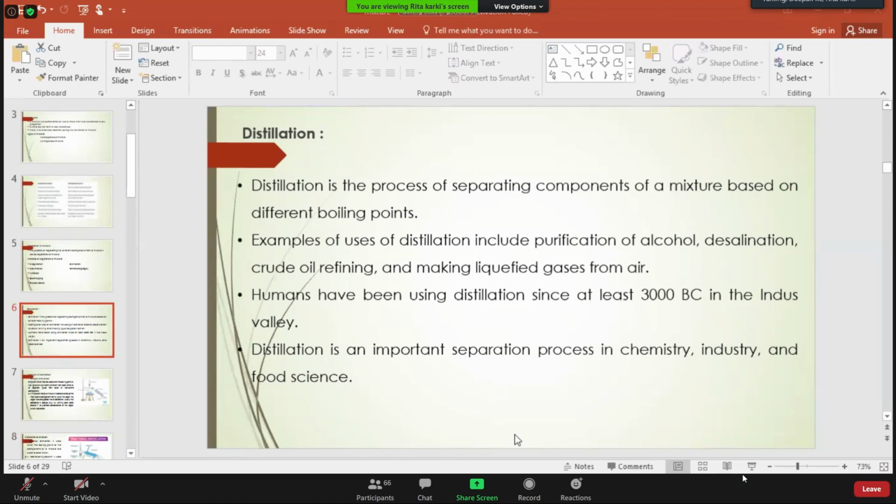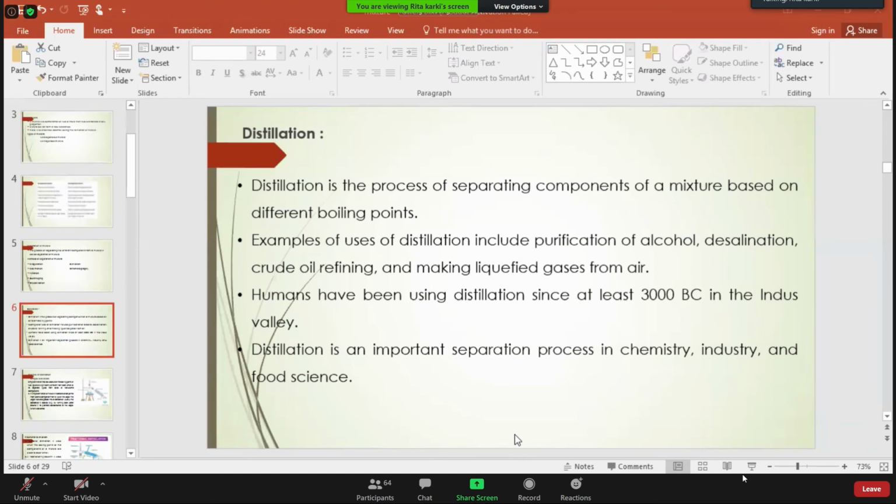Two different liquid substances comprise different boiling points. They have different boiling points, and on the basis of those different boiling points, we can easily separate the mixture of two different liquid substances. Deepak, please mute yourself. So basically, we have heard about the distillation process being used in our day-to-day life as well.